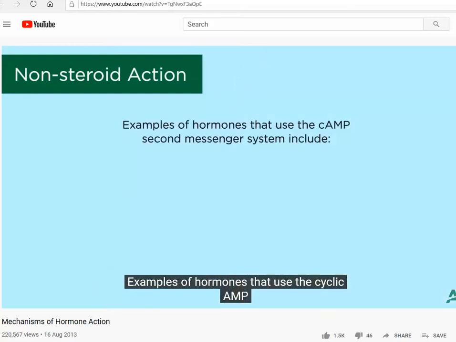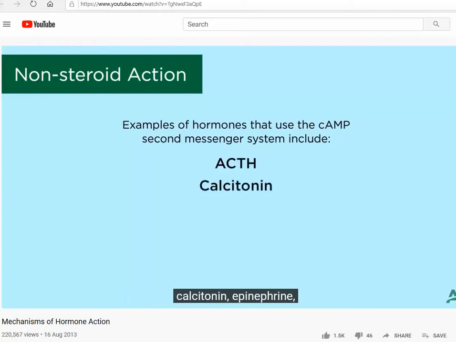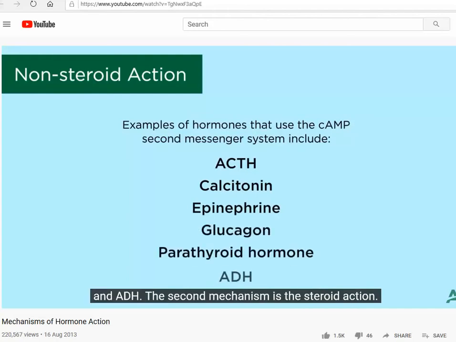Examples of hormones that use the cyclic AMP second messenger system include ACTH, calcitonin, epinephrine, glucagon, parathyroid hormone, and ADH.